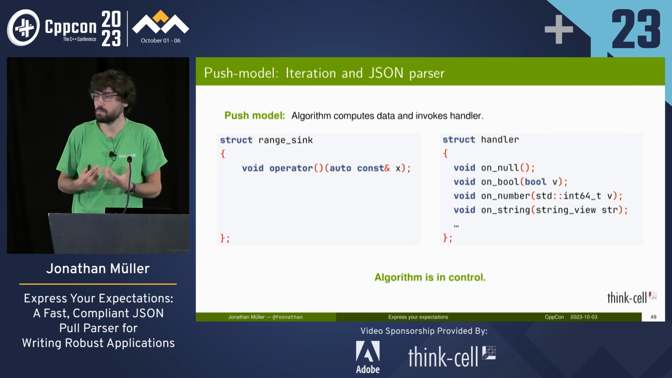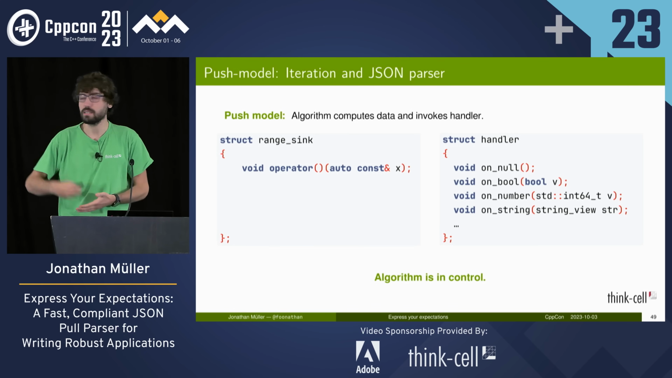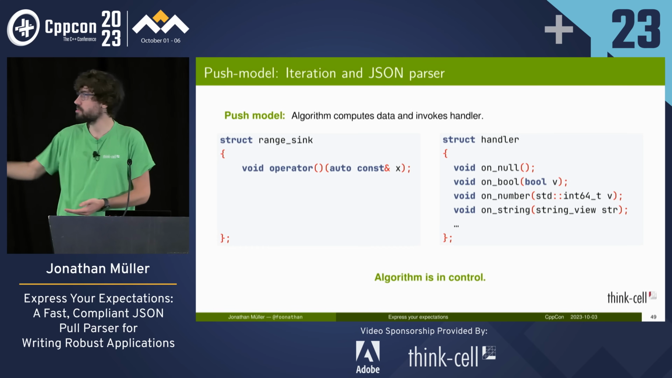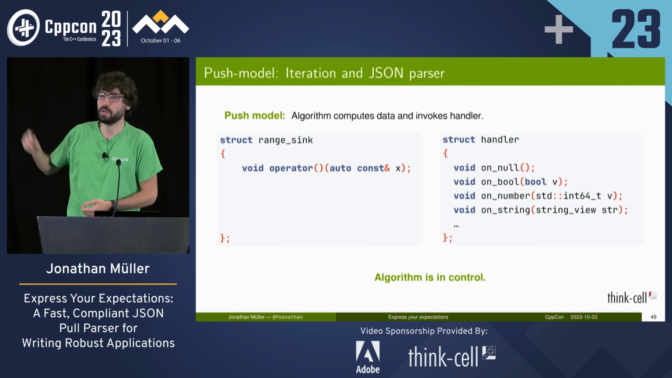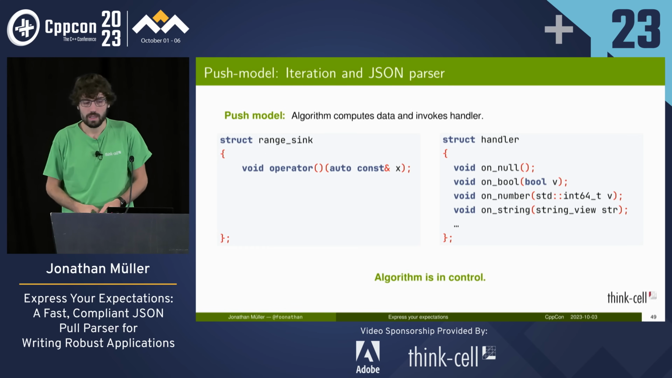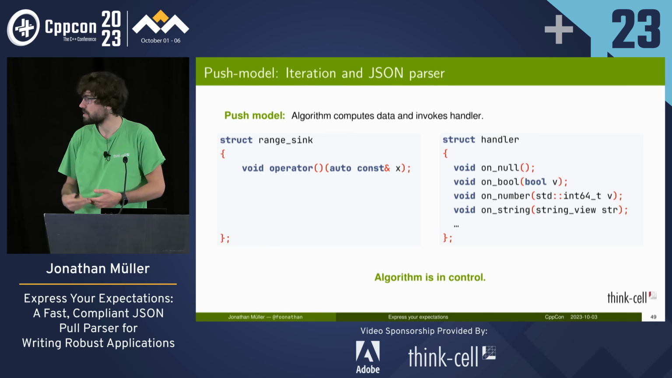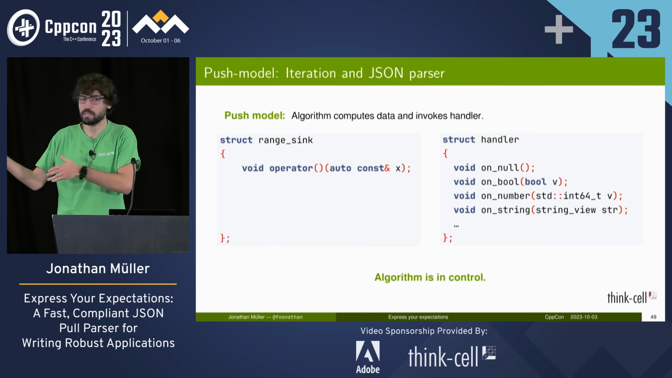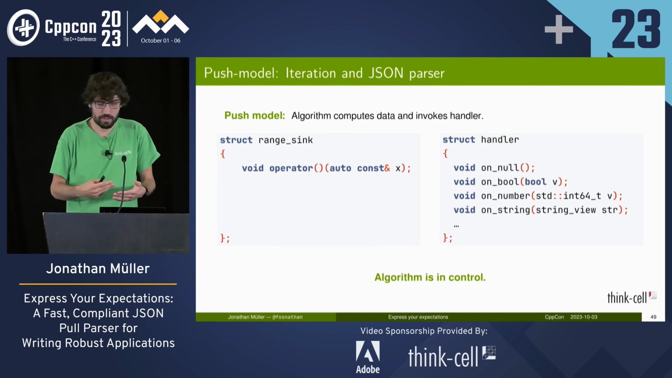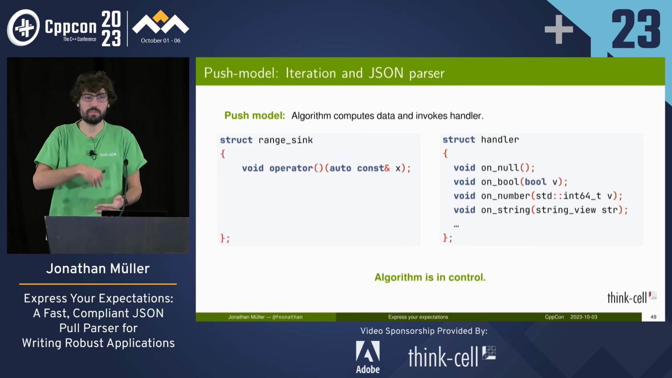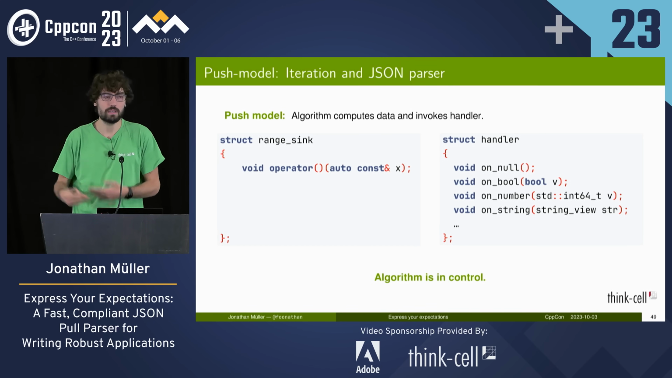So internal iteration is a push model. We've got some algorithm, the algorithm computes data, and as it computes the data, it will invoke a handler. For internal iteration, it's just a sink that is invoked with the value. And for a SAX parser in JSON, we've got the various different events that we can trigger. But the thing is, the algorithm is in full control. The algorithm just keeps on computing and invokes the handler, and there needs to be some back communication channel if you want to stop that. You can't stop the computation halfway through, do something else and continue. Right? The algorithm is in full control. And this makes them slightly awkward to use.